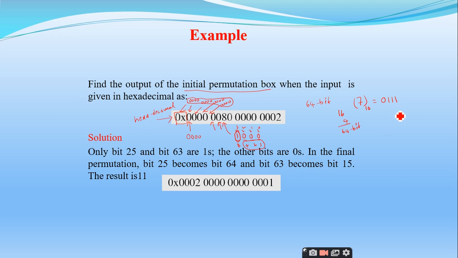Yes, sir. So how can I represent 5? 0, 1, 0, 1, sir. It is 0101, right? So like that, this 8 is represented as 1000.